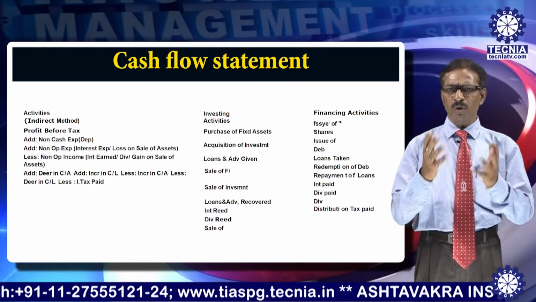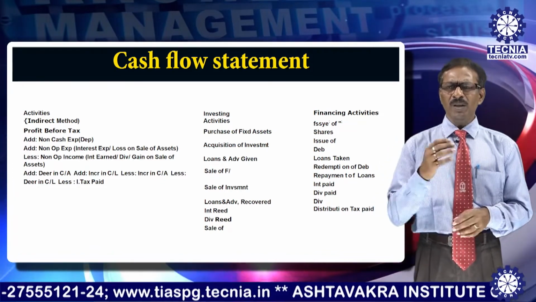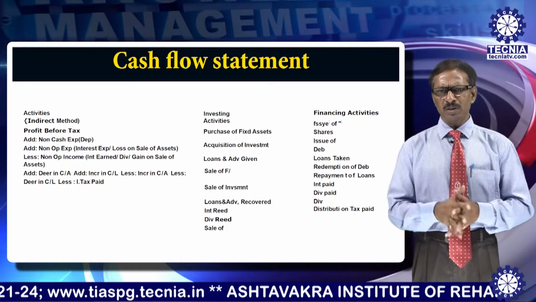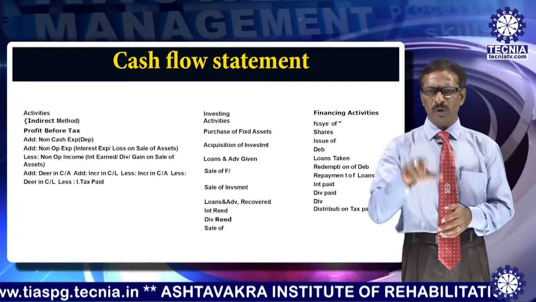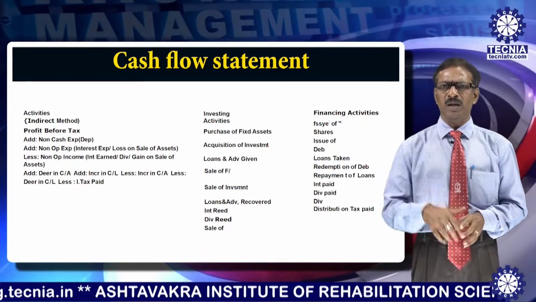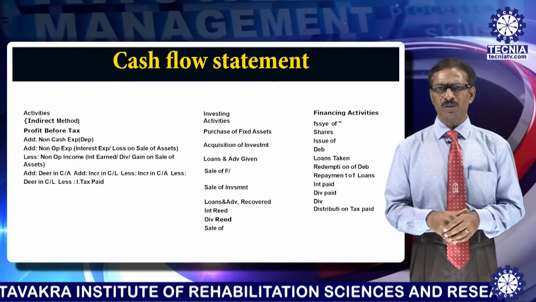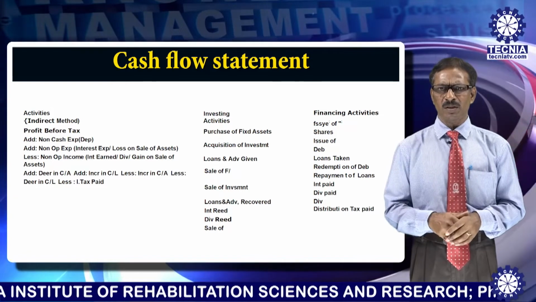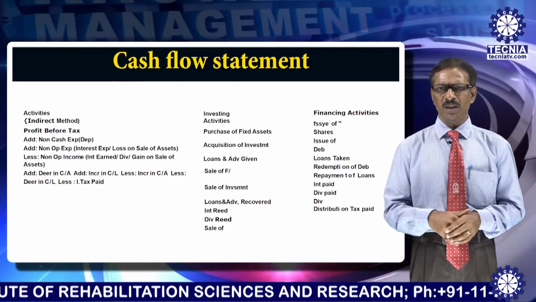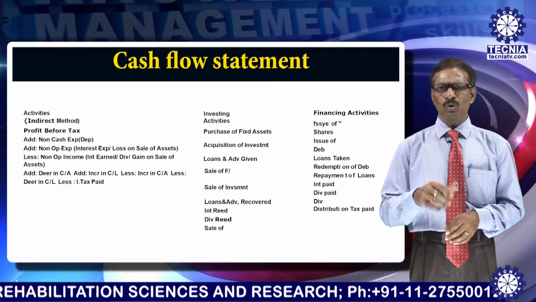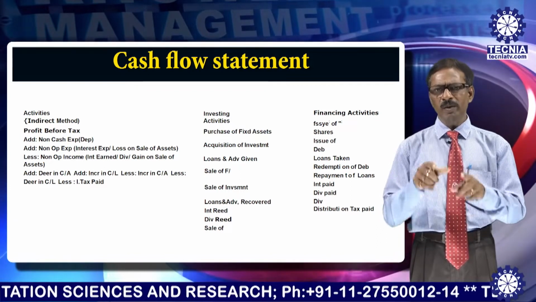Similarly, now I am going to explain the investing activities. I have already discussed something on it, but again I am discussing it format-wise. Let's say one example: purchase of fixed assets, acquisition of investments, loans and advances given, sale of fixed assets, sale of investments, loans and advances recovered. That will be added up.